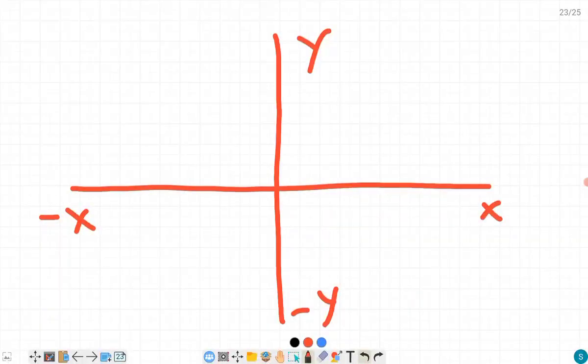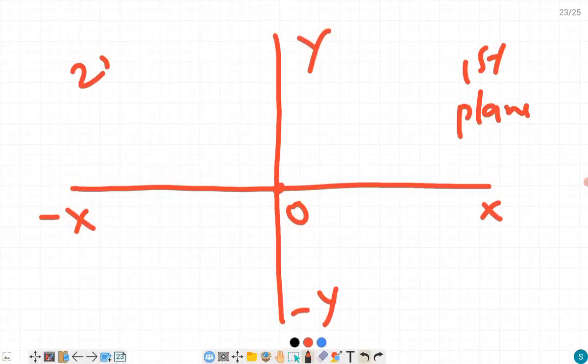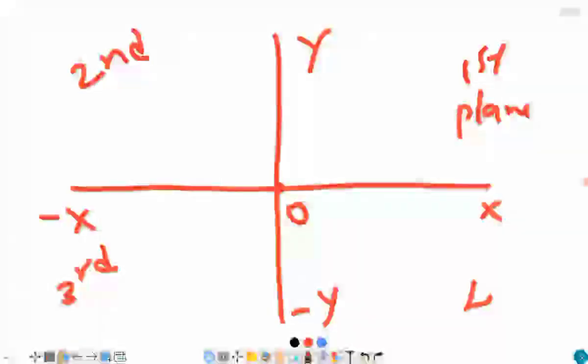This you know, and this is the origin O. Correct. Now this is the first quadrant. I am taking it as the first plane, second, third and fourth.